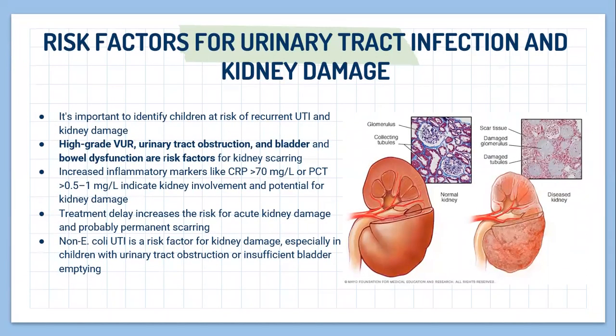The risk factors for urinary tract infection and kidney damage. It's important to identify children at risk of recurrent UTI and kidney damage. High-grade VUR, urinary tract obstruction, and bladder dysfunction are risk factors for kidney scarring. Increased inflammatory markers like CRP and PCT indicate kidney involvement and potential kidney damage. Treatment delay increases the risk for acute kidney damage and probably permanent scarring. Non-E. coli UTI is also a risk factor for kidney damage, especially in children with urinary tract obstruction or insufficient bladder emptying.